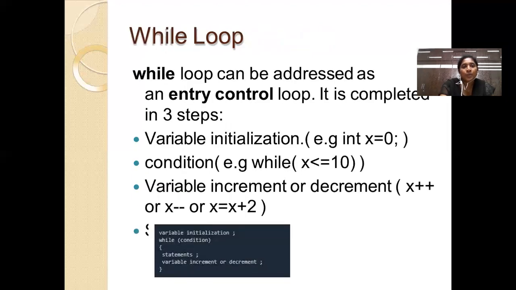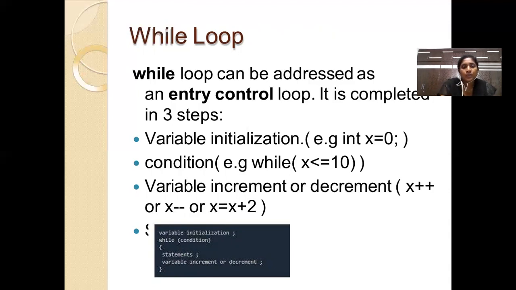The while loop is an entry control loop, which we have already discussed. It will be completed within 3 steps. For any kind of loop, the variable which you want to iterate should be initialized first. For example, here x is equal to 0, which is an integer value. Next, we check the condition, 0 less than or equal to 10. Next, we also need an update variable, which can be an incrementing statement or a decrementing statement.